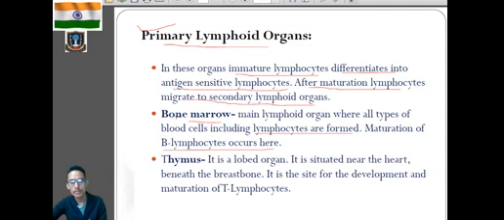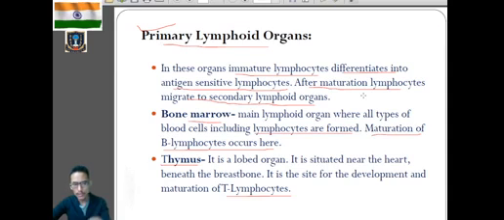Okay, mainly in the bone marrow, maturation of B lymphocytes takes place, because they are saying that in the primary lymphoid organ, formation of lymphocytes occurs. They will mature, and after maturation, they will move to secondary lymphoid organs. So mainly in the bone marrow there will be maturation of B lymphocytes, and in the thymus there will be maturation of T lymphocytes.